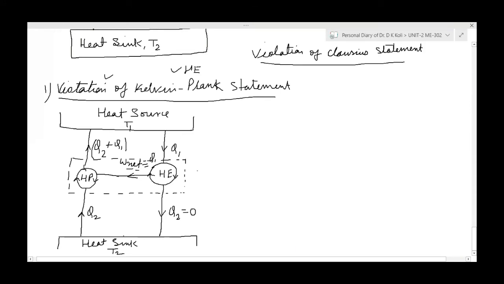So you can see the combined system. Now what is happening here? I will draw it here. This is the combined system of the heat engine and the heat pump.